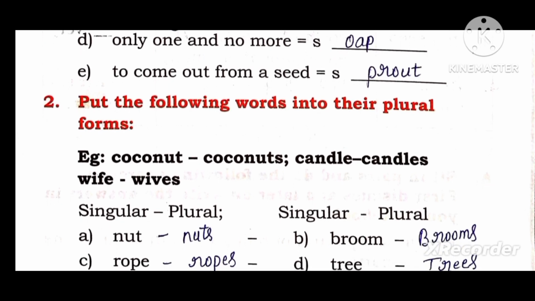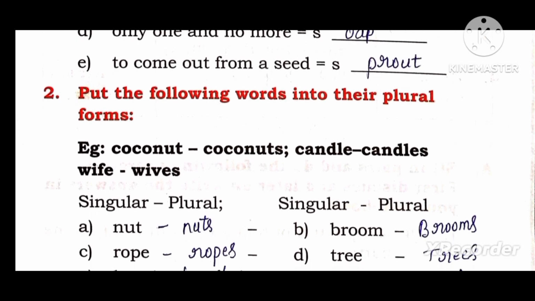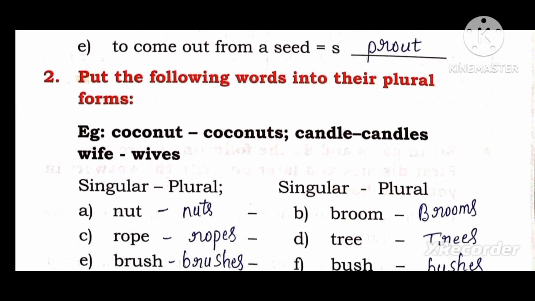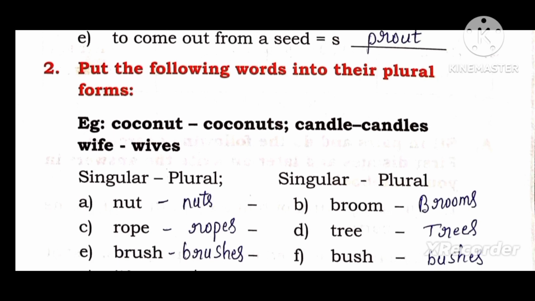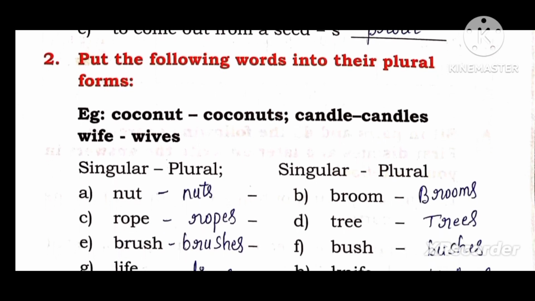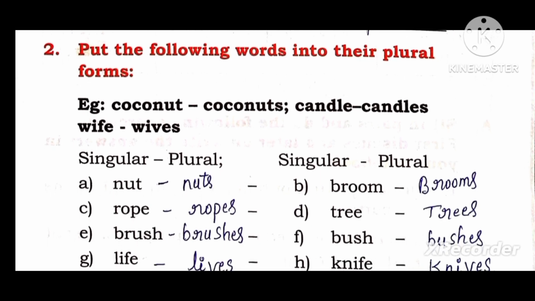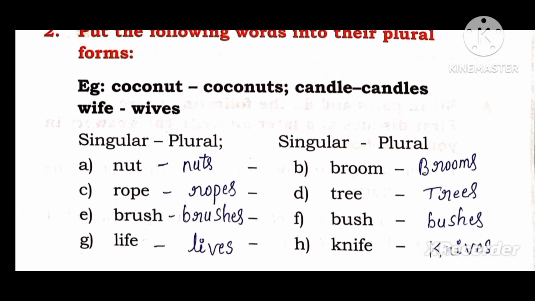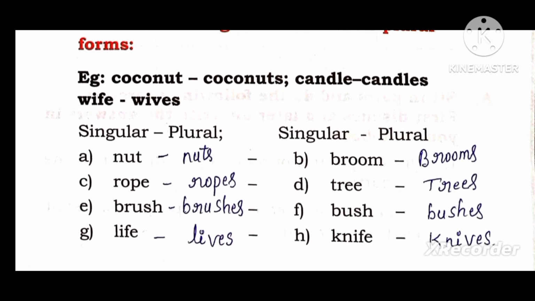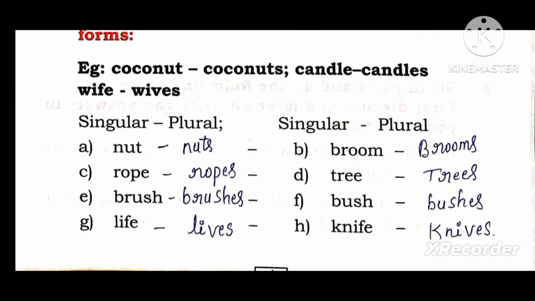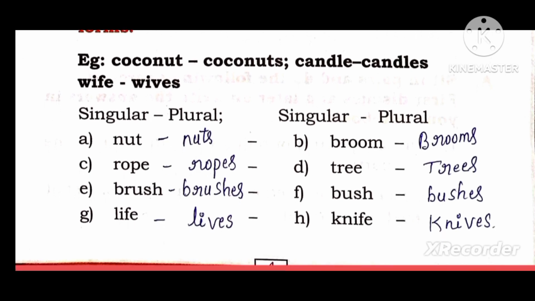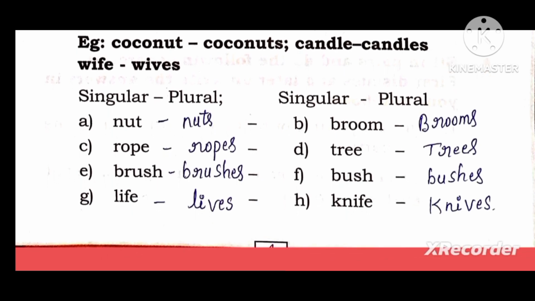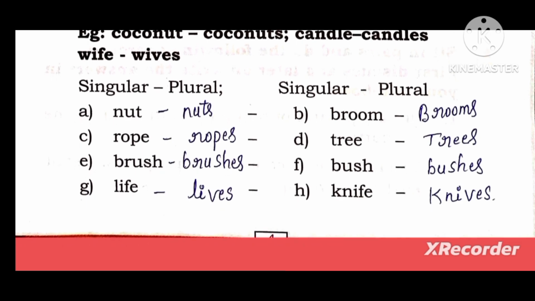Singular, plural: nut, nuts; broom, brooms; rope, ropes; tree, trees; brush, brushes; bush, bushes; life, lives; knife, knives.